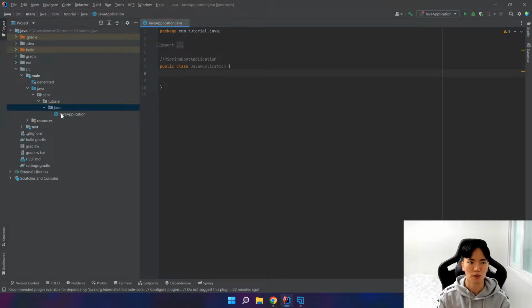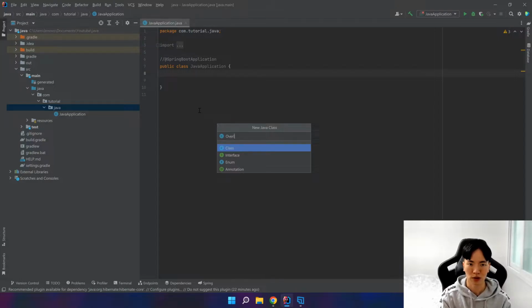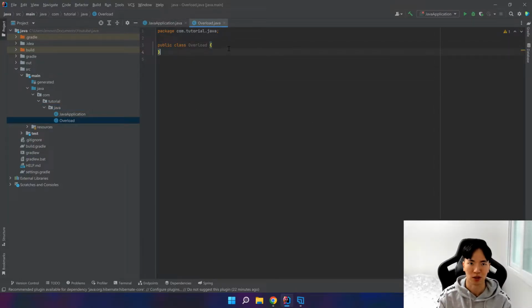Let's talk about overloading methods. In the last video I did overloading constructors, but let's do methods this time. So basically, overloading methods means having two or more methods that have the same name, but very importantly, this is the criteria that has to be met: it has to have different arguments, like all the overloaded methods. So same method name, but different arguments.